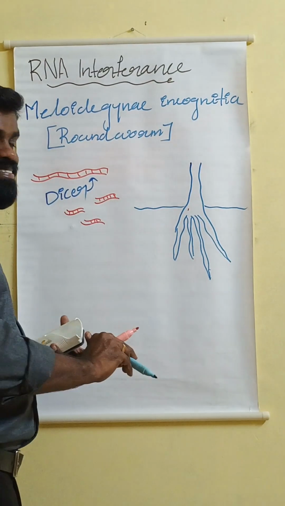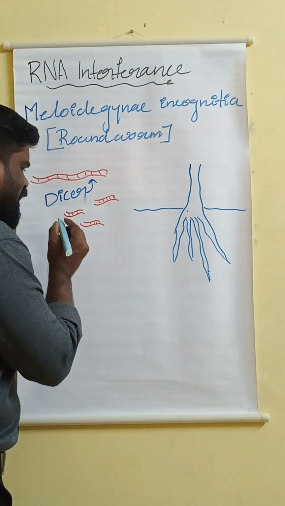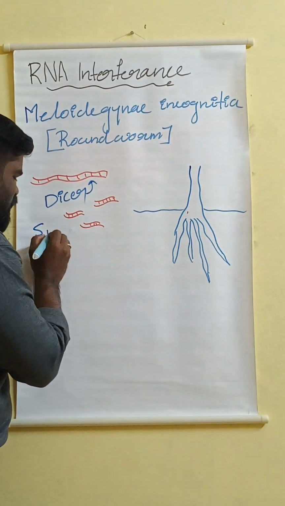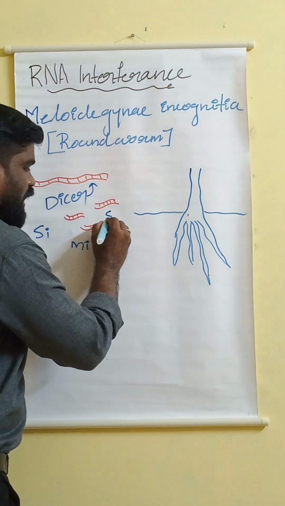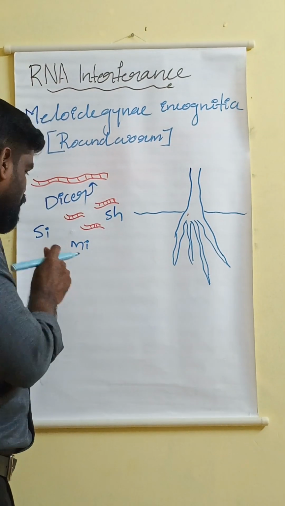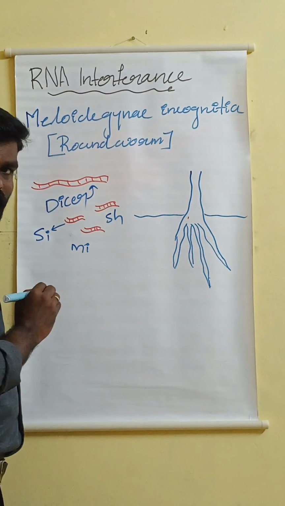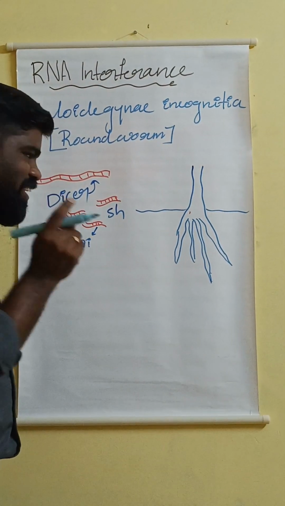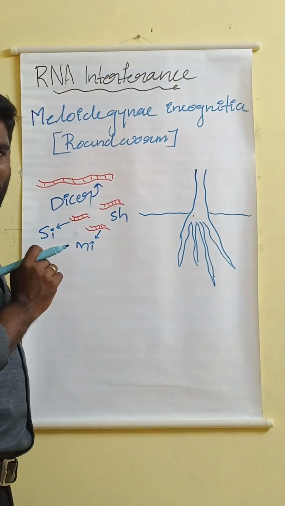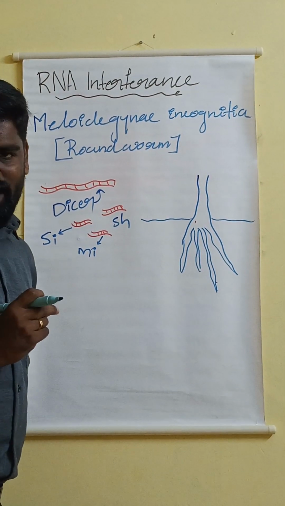Now, these small fragments of RNA we can call siRNA, miRNA, and shRNA. That means small interfering RNA, microRNA, and short hairpin RNA. These are the fragments of double-stranded RNA.